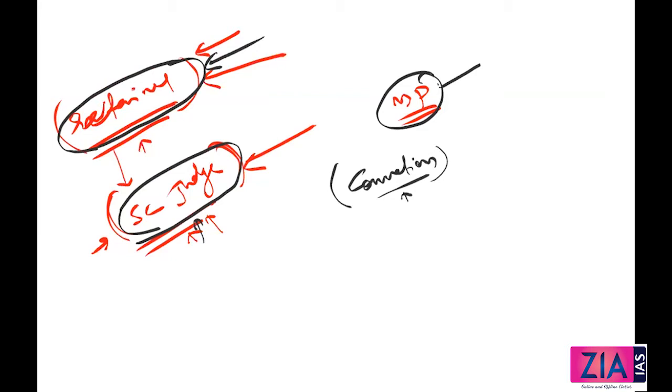That is a convention. Similarly, the Attorney General will resign when the government is dissolved. Whatever government appoints this Attorney General, the role is basically to advise that government on legal matters. Once this government is gone, automatically the Attorney General will resign.